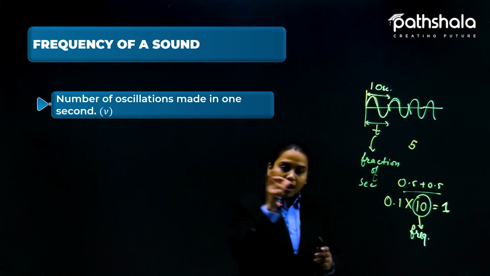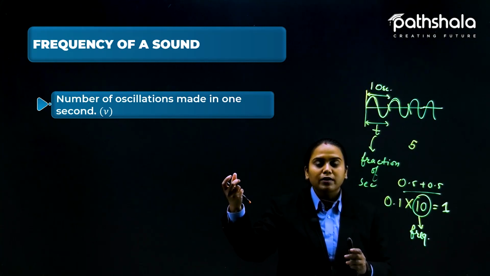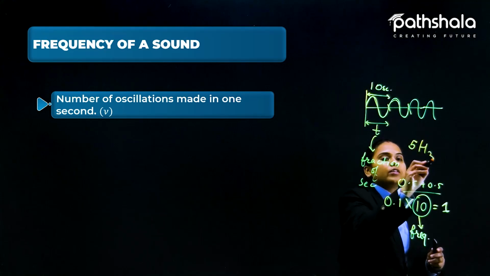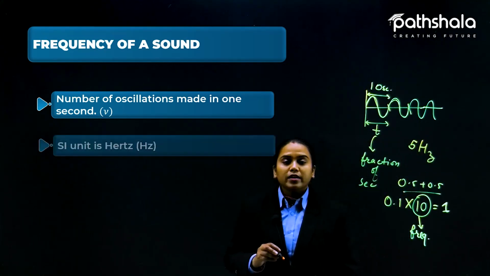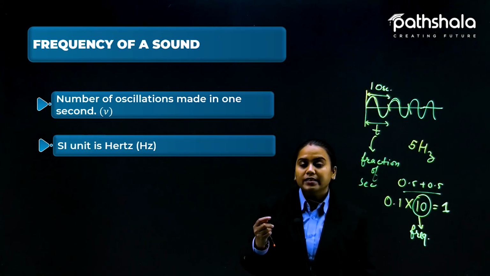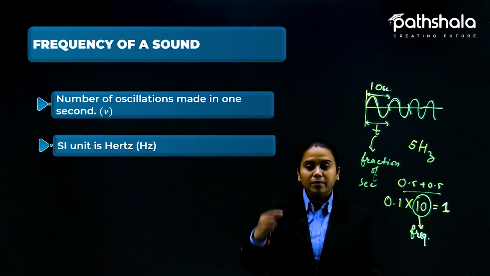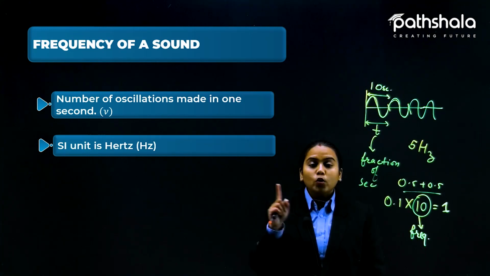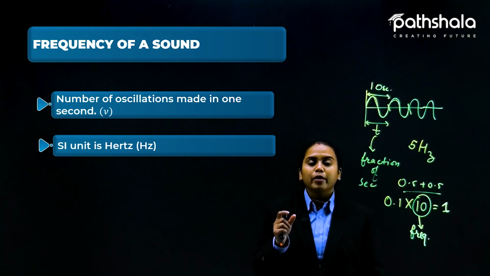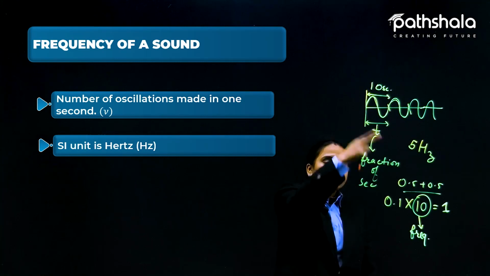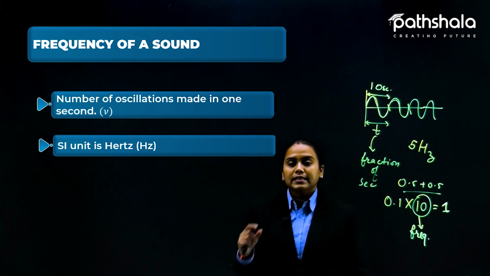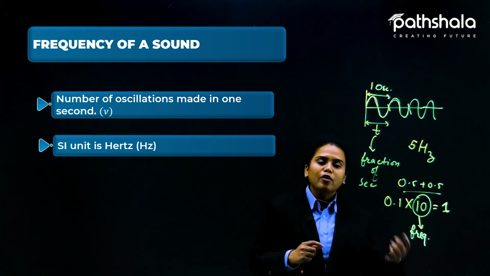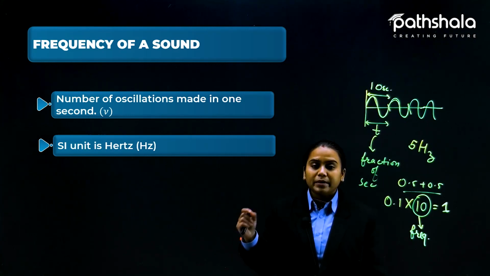But the founder of this frequency is the scientist Hertz. So we have put the SI unit of frequency also as Hertz. So here is the frequency part and the SI unit of it is Hertz, but it's just a number. If somebody asks you what is frequency, is it a certain physical quantity? No, it is not any physical quantity, it is just a number. But a number of what? The number of oscillations in 1 second is the frequency, and the SI unit for it is Hertz because it was found by him only. So keep this in mind.